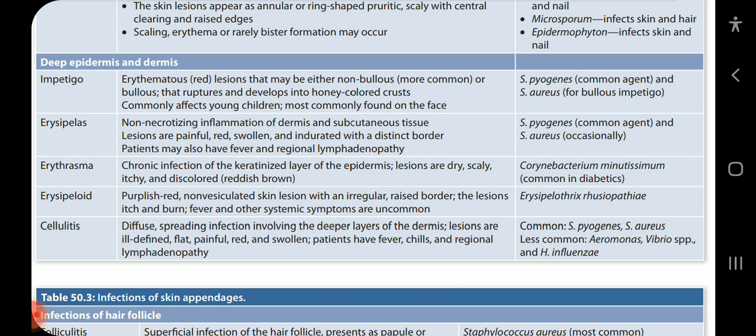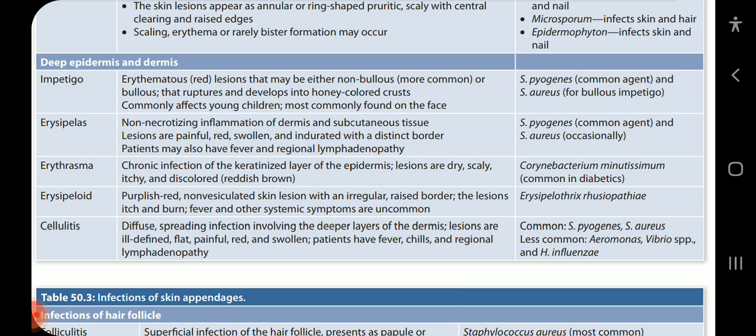Erythrasma: chronic infection of the keratinized layer of epidermis. Lesions are dry, scaly, itchy, and discolored reddish brown. Corynebacterium minutissimum, common in diabetics. Erysipeloid: purplish red, non-vesiculated skin lesion with an irregular raised border. The lesion itches and burns; fever and other systemic symptoms are uncommon. Erysipelothrix rhusiopathiae.